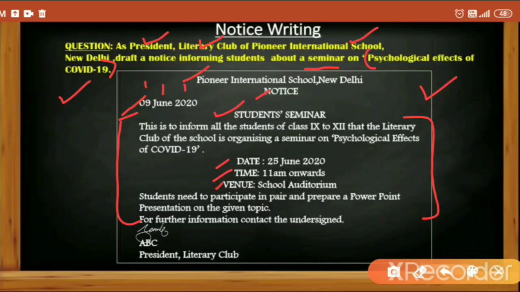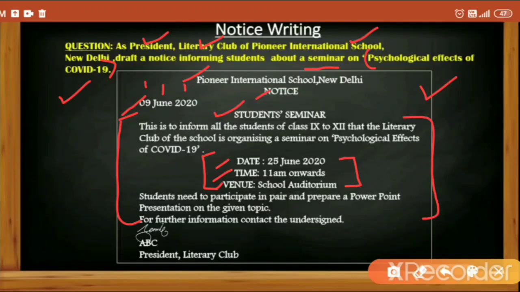CBSE always gives a special preference to those who write the date, time and venue in this way. It makes the notice more presentable and also very specific. So if it is about any event, then we would write the date, time and venue in point form, in bullet form, not in paragraph form. Clear? So let's read the notice.